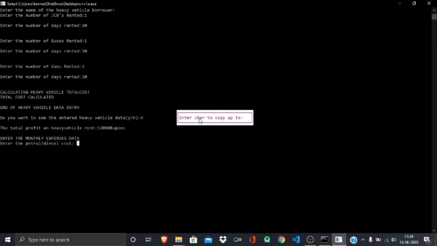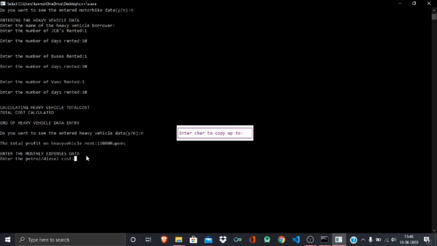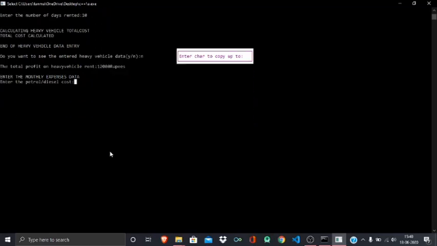Okay, so there was some minor problem. Let's start. So basically where were we? Yeah, so it was calculating the heavy vehicle total cost, and total cost has been calculated, and end of the heavy vehicle data entry. So we have taken number of buses rented 1, number of days rented 10, number of vans rented 1, number of days rented 10, and for JCB, one JCB for 10 days. Okay, now it has calculated the total profit on the heavy vehicles. So our total cost is 12,000 rupees according to the formulation.